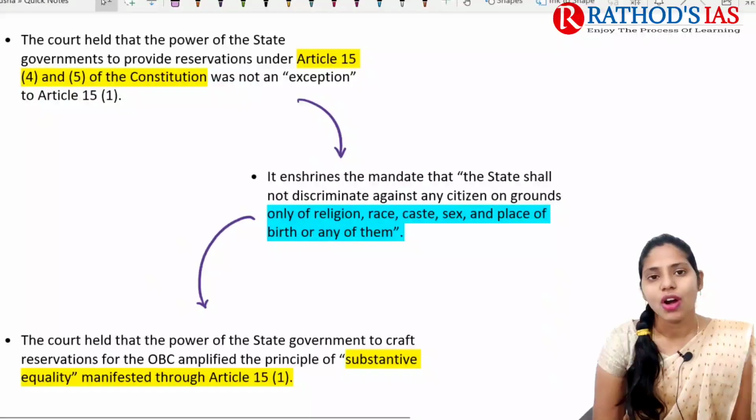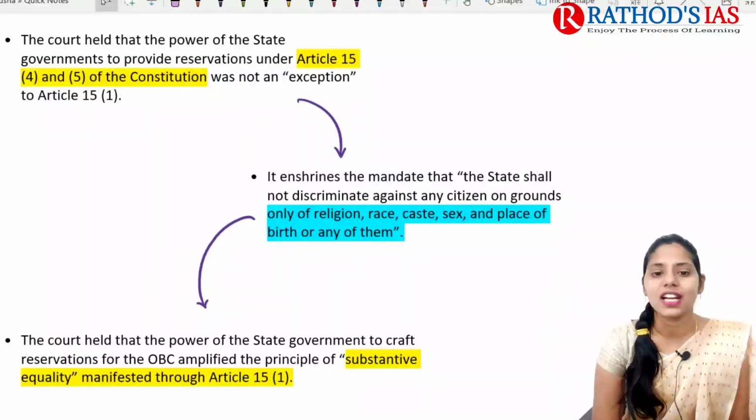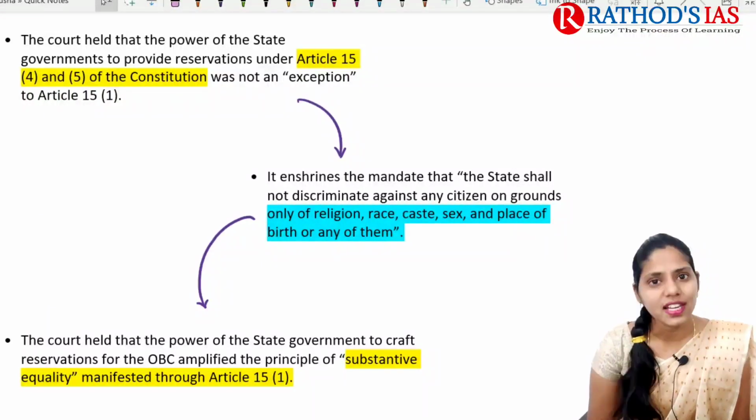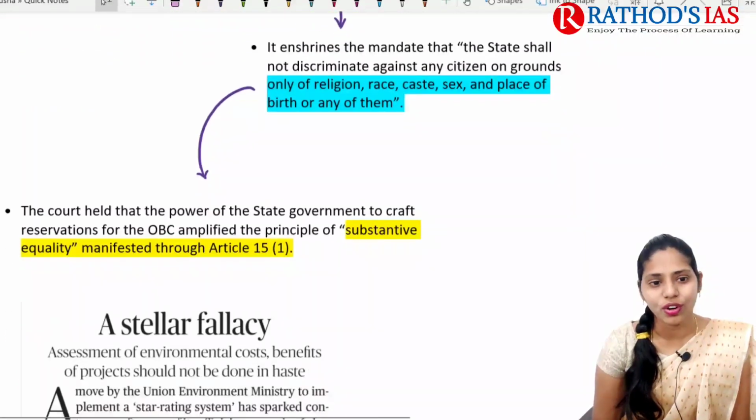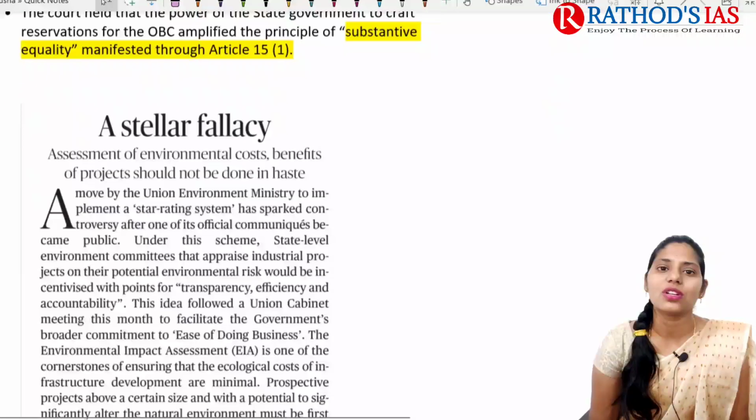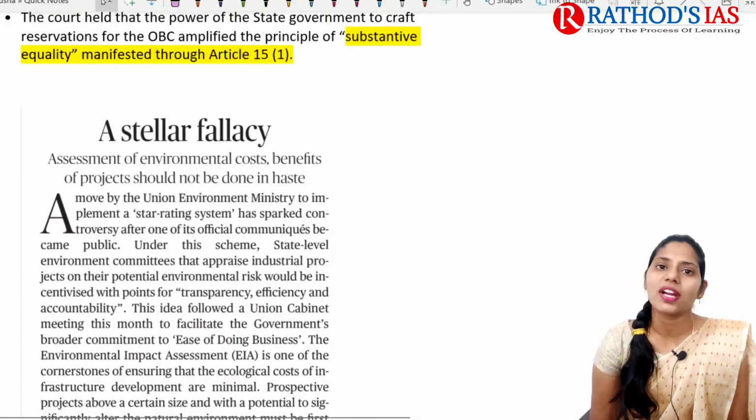Our constitution also enshrines that the state shall not discriminate against any citizen on grounds of religion, race, caste, sex and place of birth. Okay, and these are some important things that you need to remember. And now let us try to see the next topic.